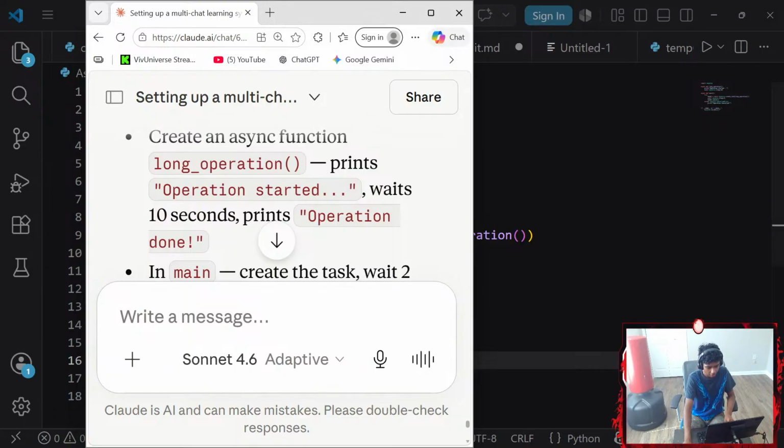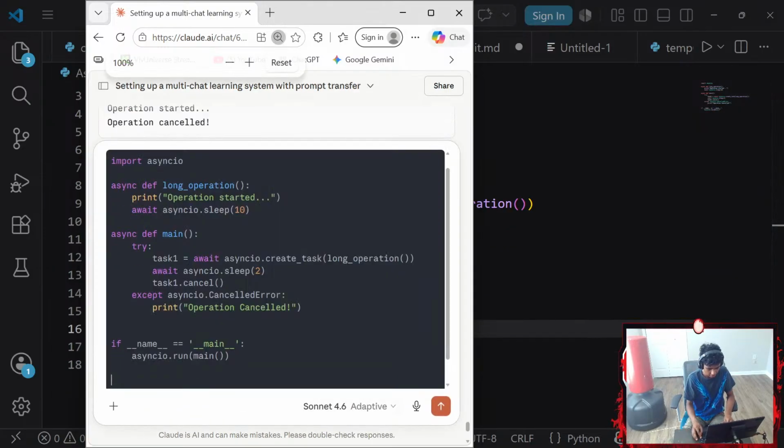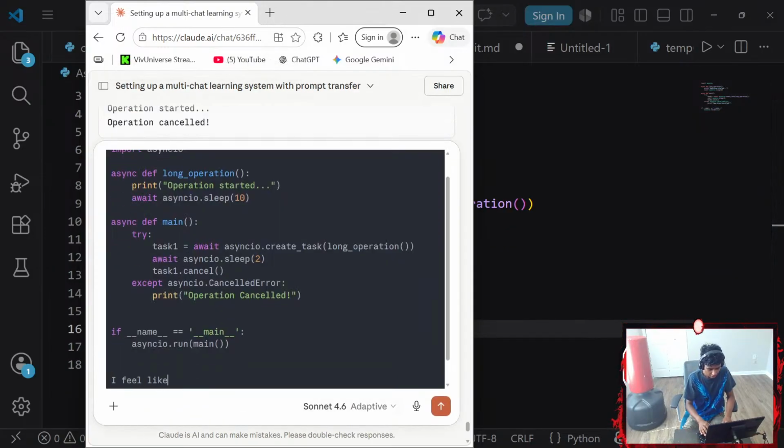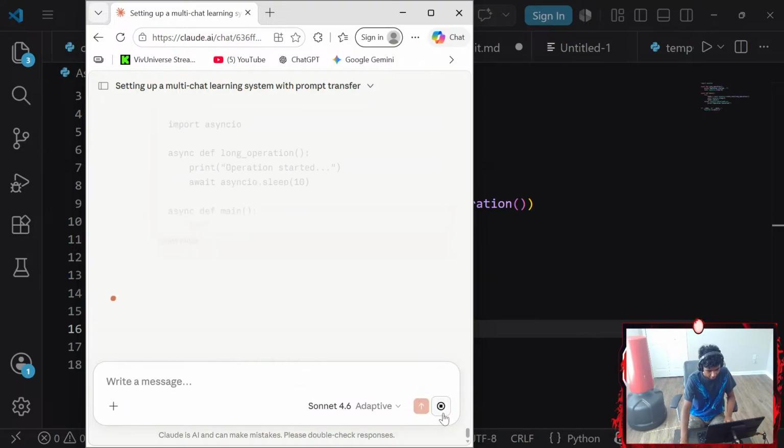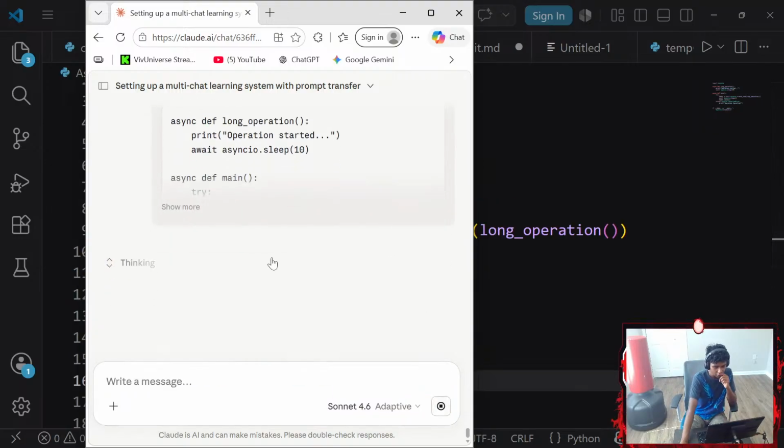Let me grab Claude up here real quick, and then I'm gonna paste it and say, I feel like I messed my syntaxes up, question mark. And then let's send it. Okay, this shouldn't be as hard as it looks like it is.